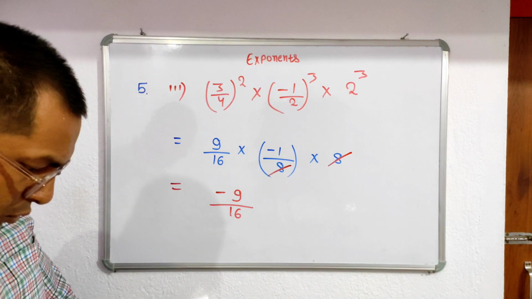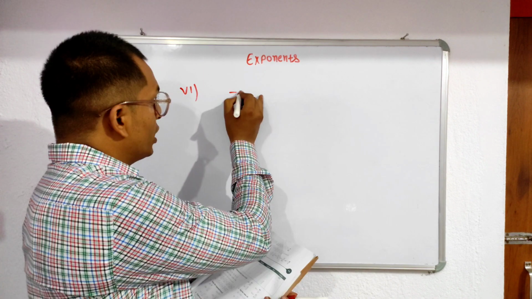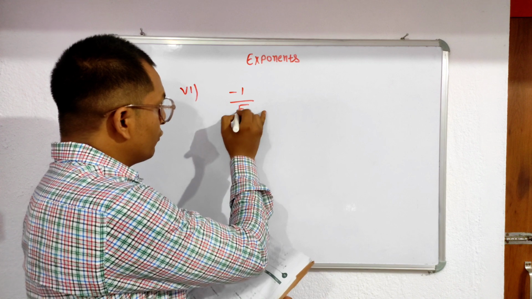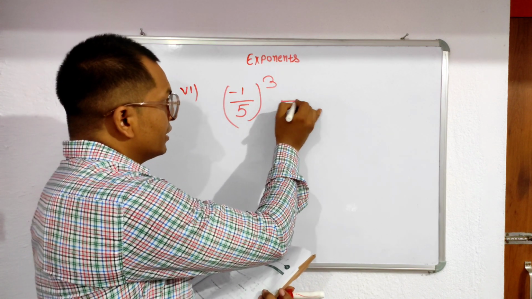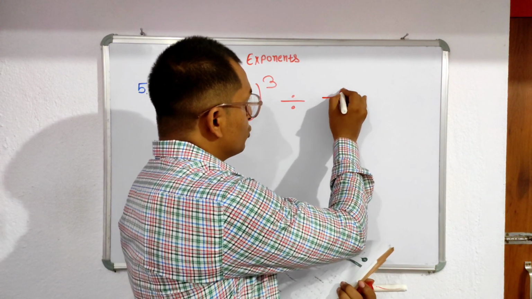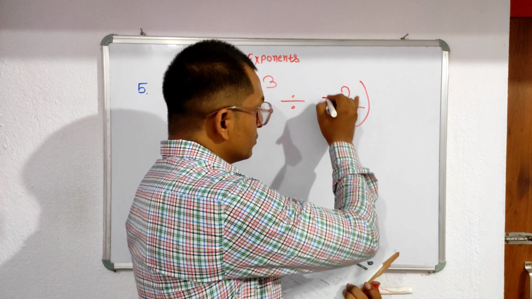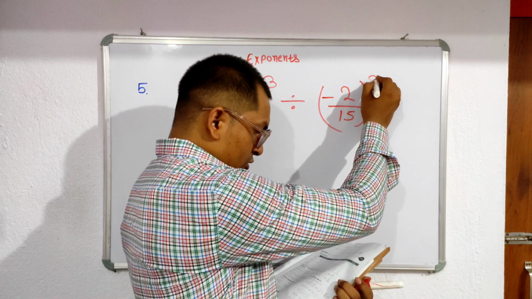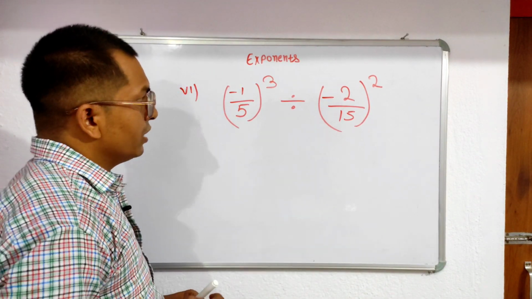So next we come to question number 6. (-1/5)^3 divided by (-2/5)^2 is what? So in that case, very first we solve this one.